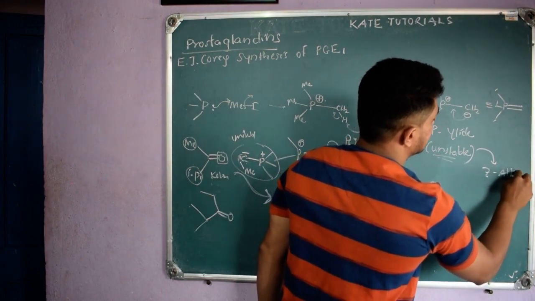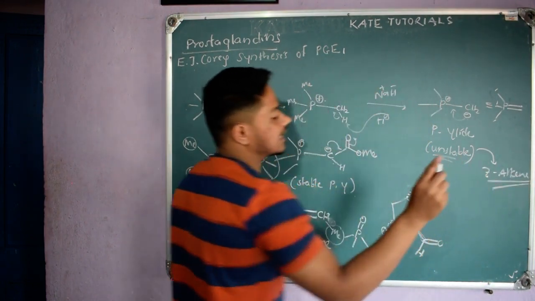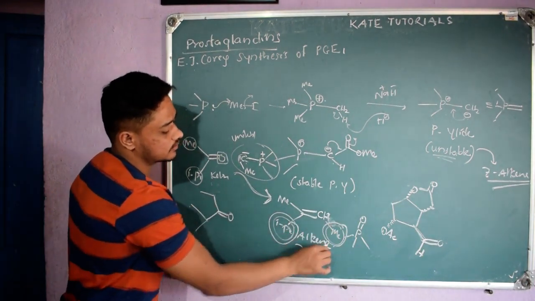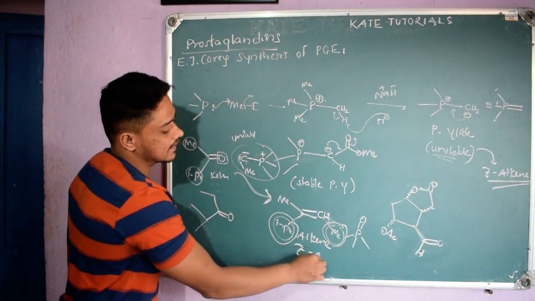Z alkene. Z means both bulky groups are on the same side. See here, both bulky groups, isopropyl and this methyl, are on the same side. So we'll get Z alkene.